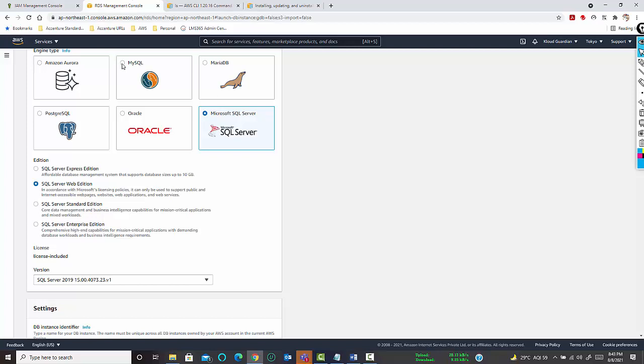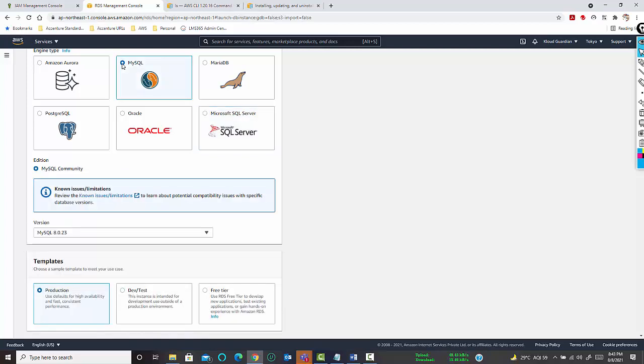So we will be using MySQL as one of the relational databases which we will be configuring. Okay. MySQL also is having a community version as well as an enterprise version. But MySQL enterprise version is not available in case of RDS instance. If you want to use your MySQL enterprise version, you can actually create a custom AMI package. Okay, so we will discuss AMI packages when we will be discussing EC2.